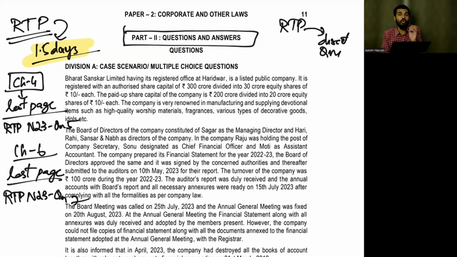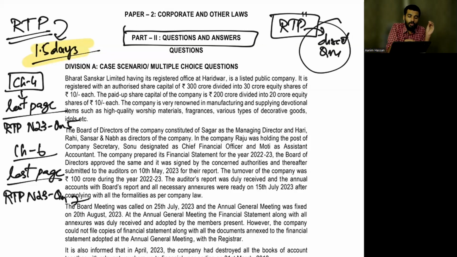Which means you don't have to take a particular entire block of time to do one RTP at the last moment. Immediately after every chapter, you can do the revision. So you will be doing the RTPs simultaneously, which is a short way of revising RTPs.